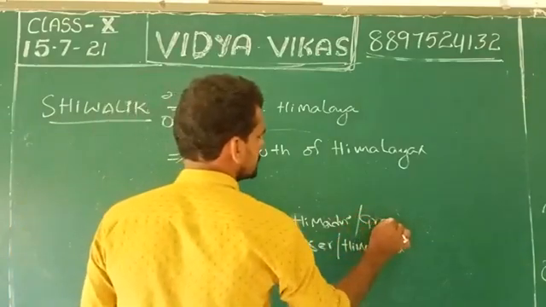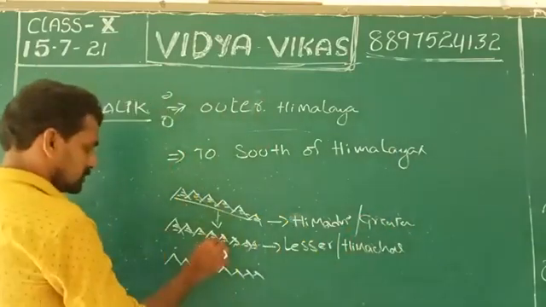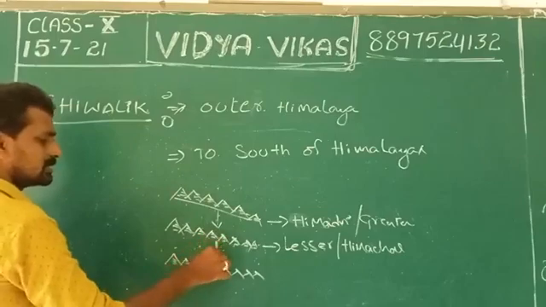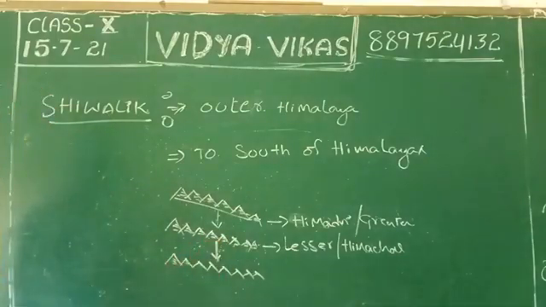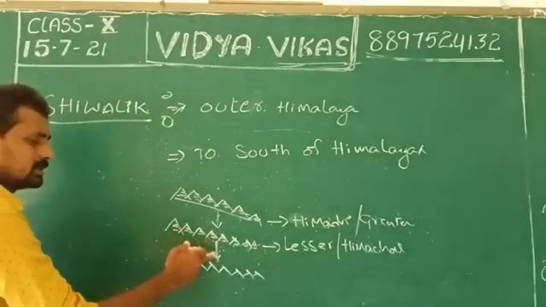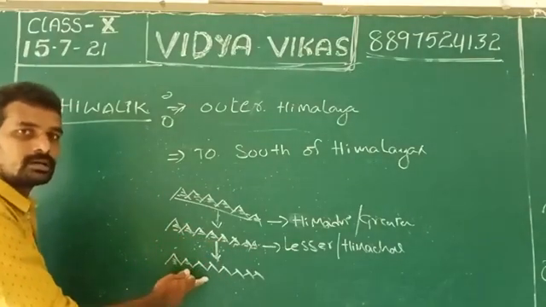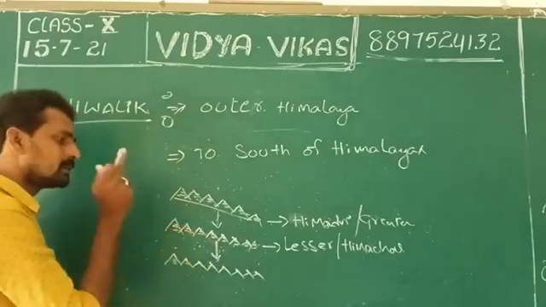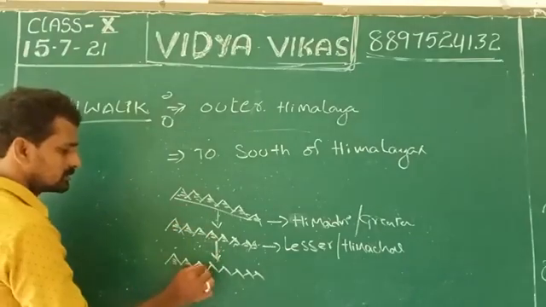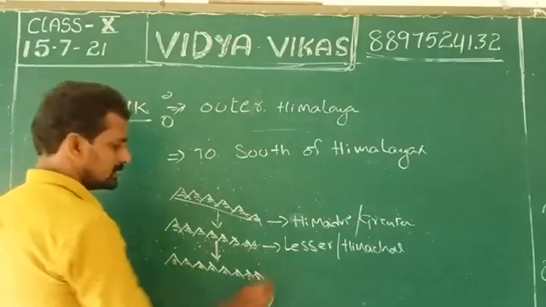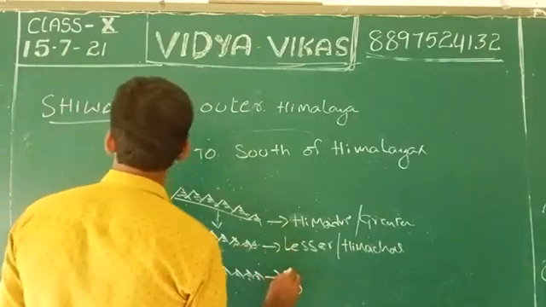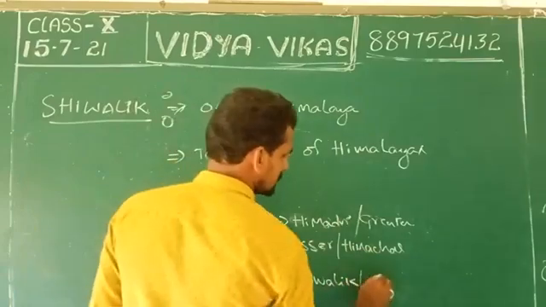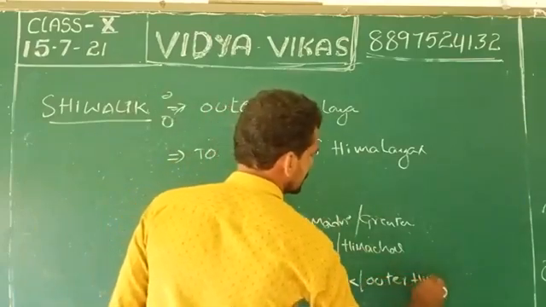To the south of the Lesser Himalaya, in the downward direction, what is there? Shivalik, or Outer Himalaya.